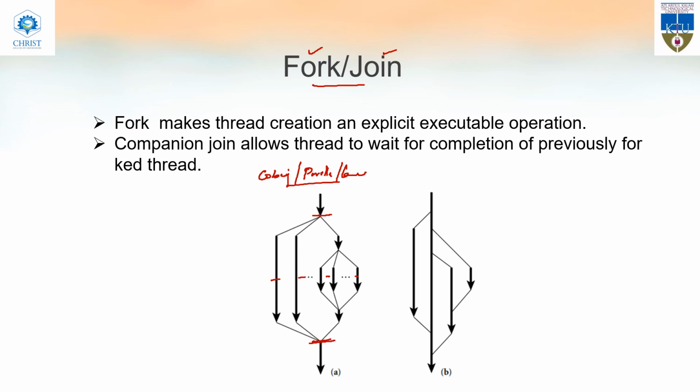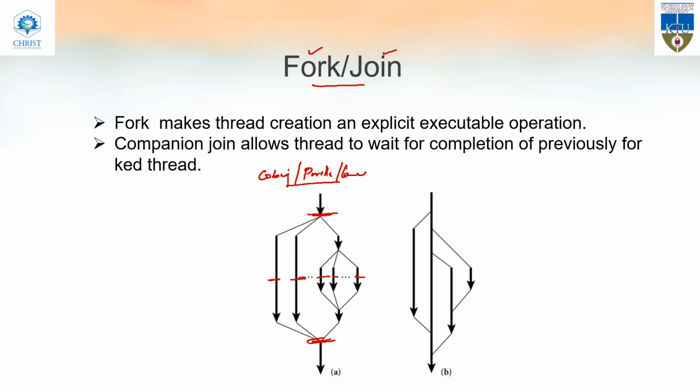In a parallel loop, each iteration gives creation of a thread. The first iteration will be the first thread, the second iteration the second thread, then the third, fourth and fifth iterations. All will be different threads, and all the threads will have a common starting point and a common ending point.